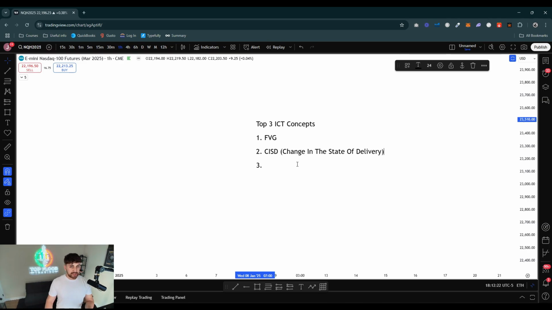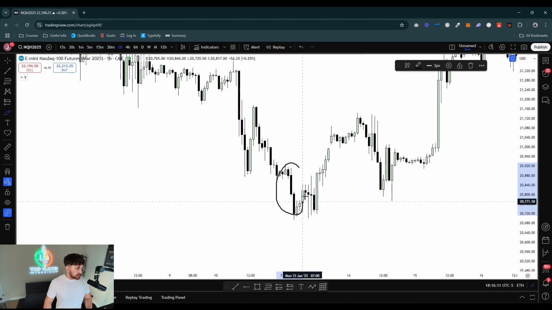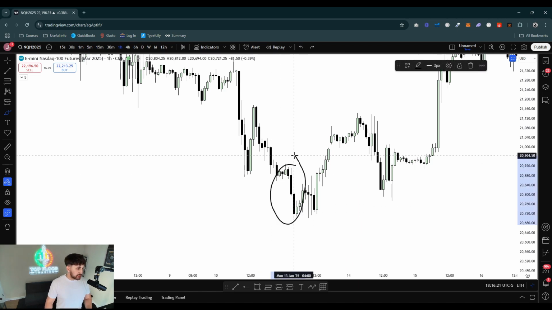All right, so what is a CISD? Let's jump onto the chart so I can actually show you what I'm talking about here. All right, so a CISD can form one of 2 ways. You're either going to have a series of down close candles or up close candles, just like this here, or you're going to have a singular candle. Okay, and I'll show you what that looks like here in a bit after I explain the series of down close candles or up close candles.